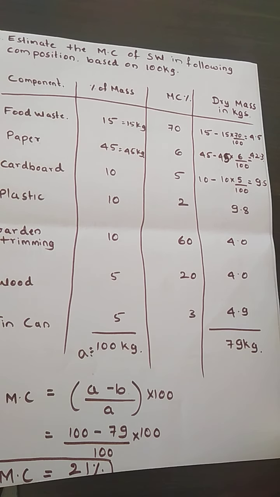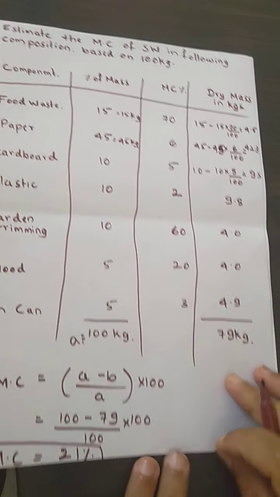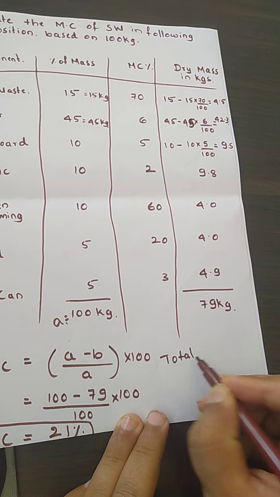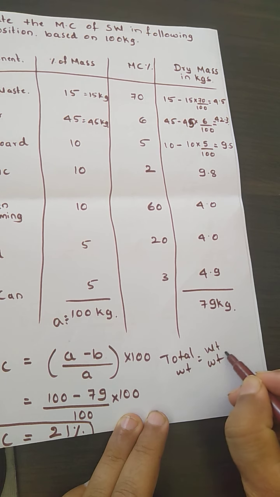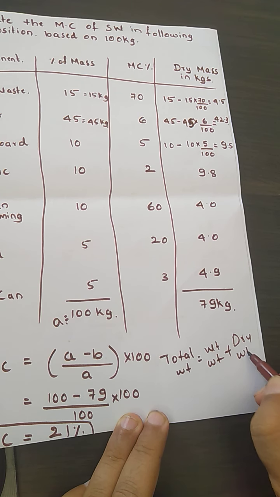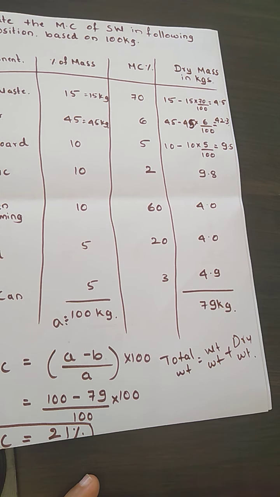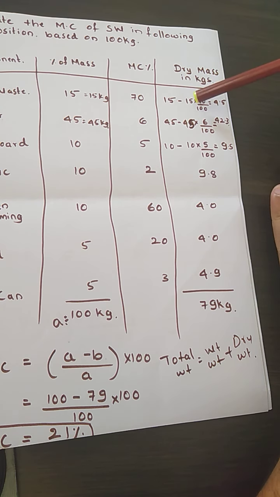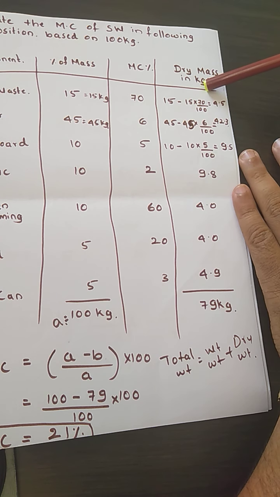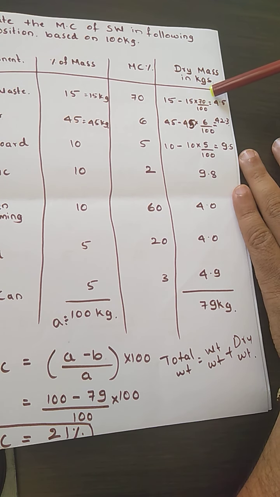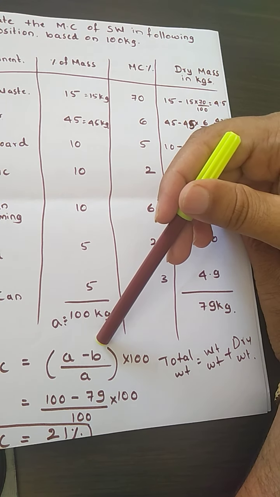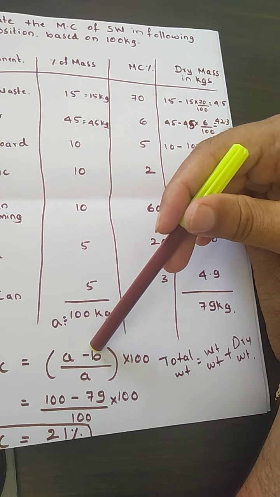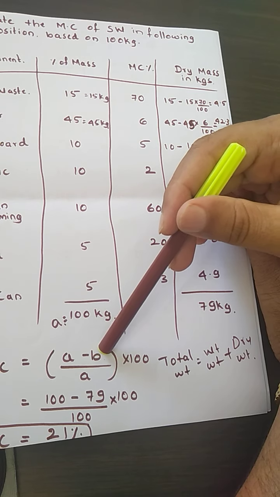Then the moisture content is given to you. Now, if you remember the formula, the total weight is equal to wet weight plus dry weight. Together they become the total weight. So here, what we need to determine is the dry weight, how much of it there is. We need to determine the dry weight because, after keeping the sample in the oven, we are going to get the dry weight. That is the reason why we need to calculate this B.